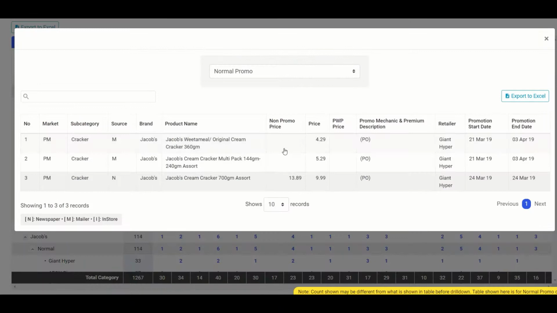Like for this one, the value pack and the multi-pack is promoted in the same mailer, whereas the tin cracker is promoted during the weekend press ads, as observed in the sources here. So since we've published the mailer and we have promoted the value pack and also the multi-pack, did promoting the tin during the weekend cause an uplift in sales, or did it not make much changes because people have already stocked up on the value pack and also multi-pack?